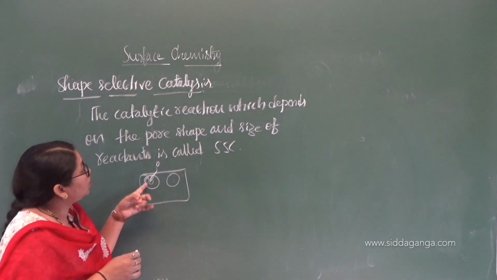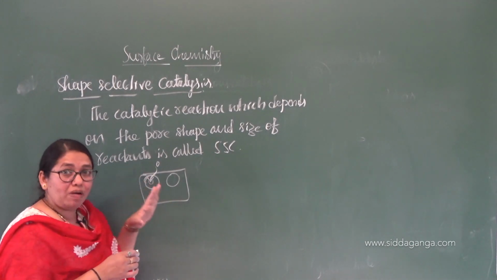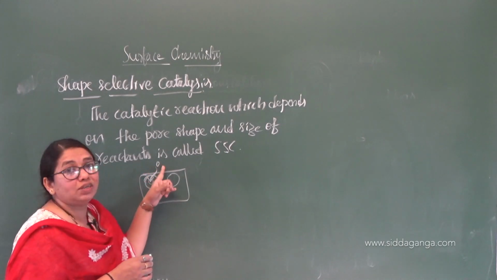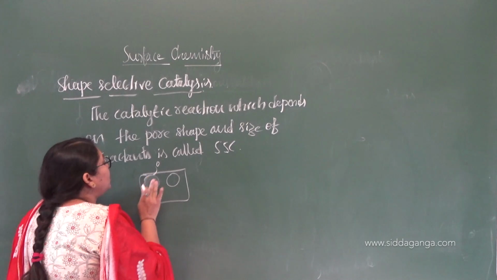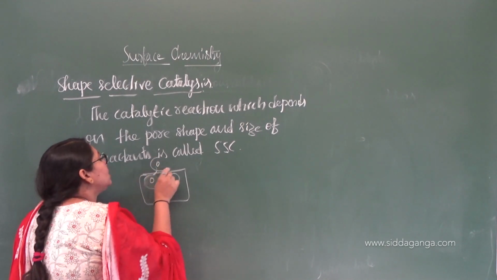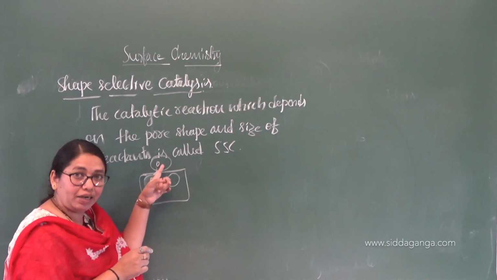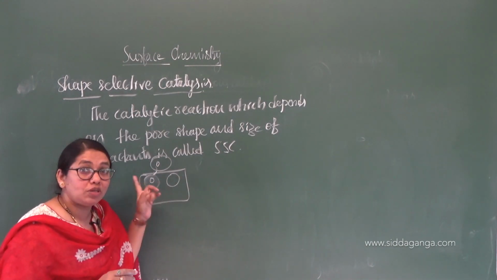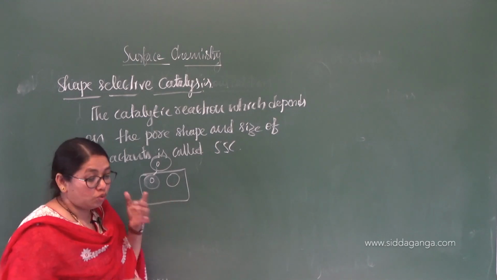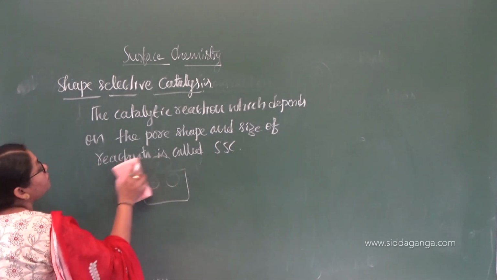What is the shape of the pore? Like that, the size of the reactant matters. And if there is a small pore here and the size of the reactant is more, can it bind? No, then also the reaction will not take place. You have to see all these also. So what is shape selective catalyst?